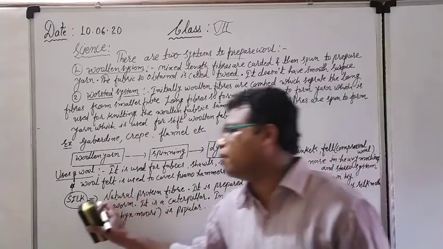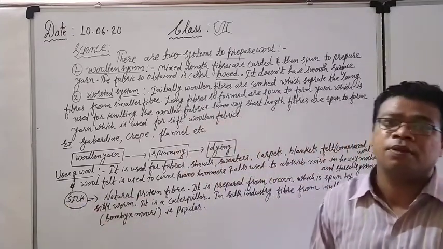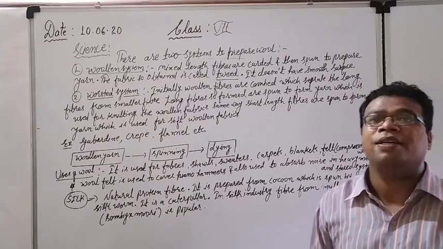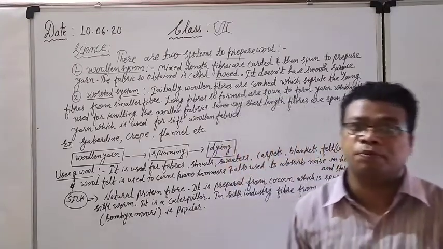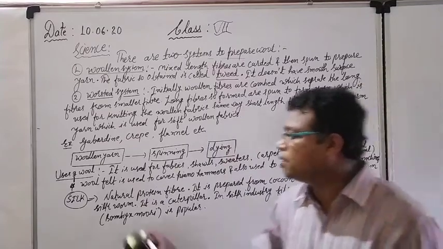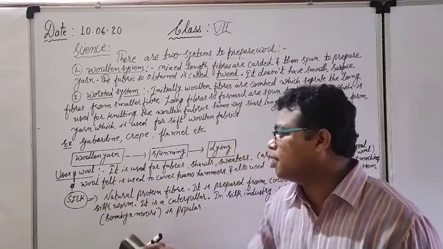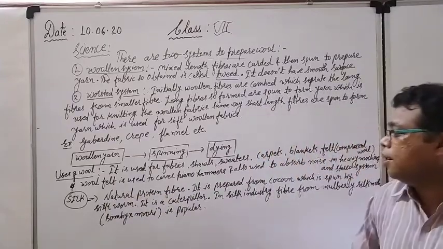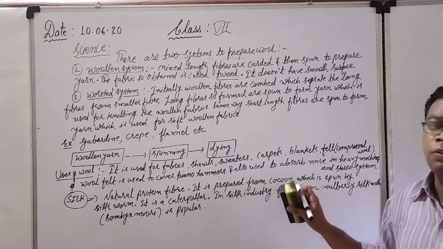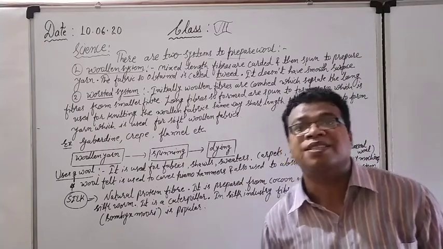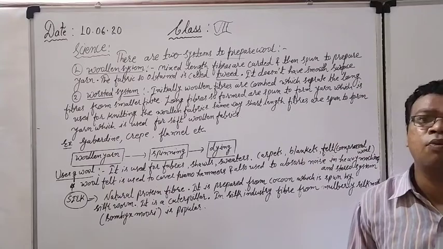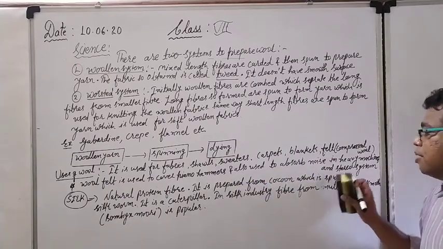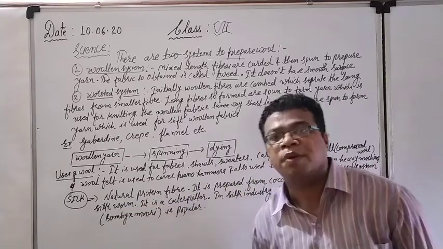See it. Right now our next topic is silk. What is the silk actually? Silk is another animal fiber, and that we obtain from the silkworm. Actually the silk is a natural protein fiber. It is prepared from the cocoon. What is the cocoon here? Cocoon is the home of the silkworm. It is spun by the silkworm. Okay, it is obtained from the cocoon, which is spun by the silkworm.